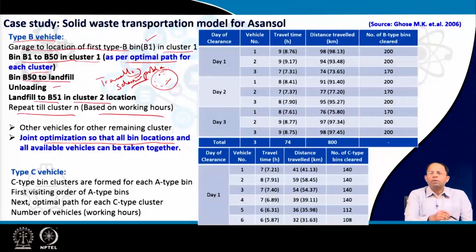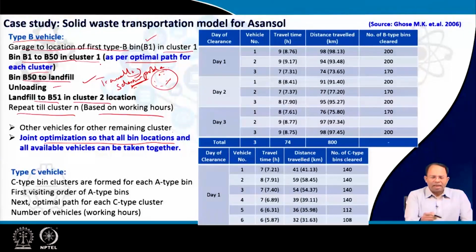Now, this is exactly what we learnt in our previous lecture, where we said that a vehicle starts from a depot, goes to a few locations and we have to find the best sequence in which the vehicle should travel, reach the landfill site and again come back to the depot, right. The only difference is that this vehicle can complete one cluster and, instead of returning to the depot, return to the next cluster. Or we can also put in some time within that particular journey and say that this vehicle is made available after a certain time, then it could be engaged in another route. So, it could be a sequence of routes for one vehicle as well.